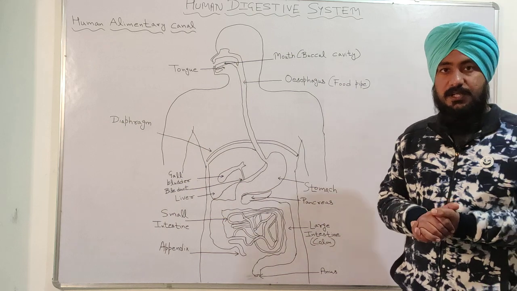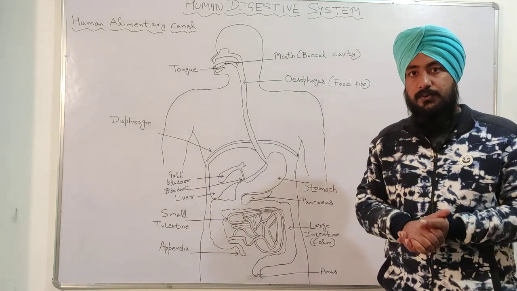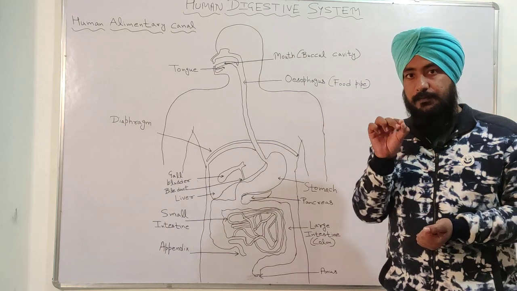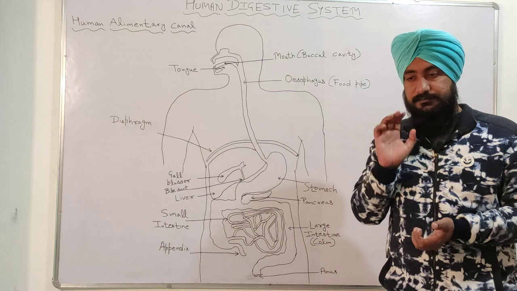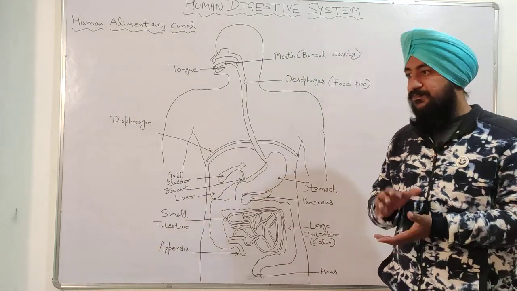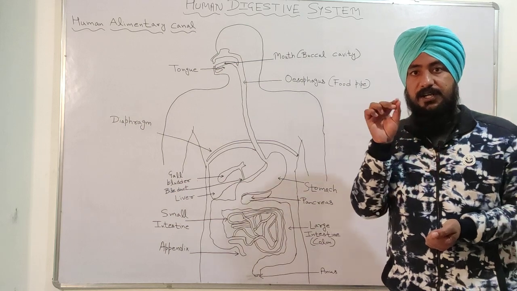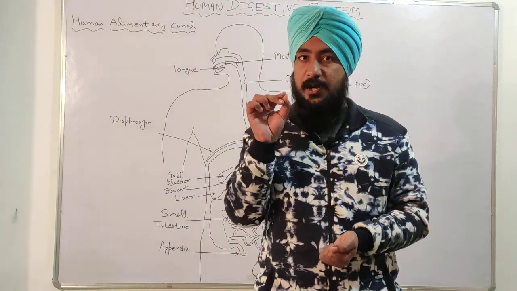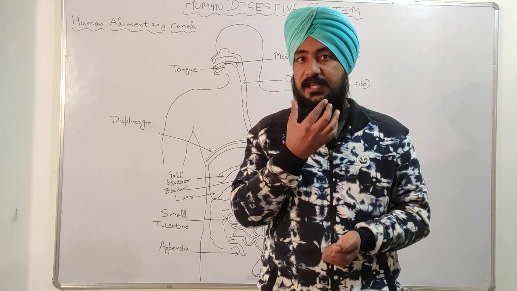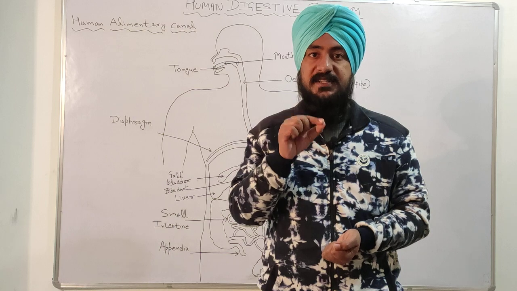So students, before I go further, I want to discuss the three main steps which we have studied till now. In the mouth, the carbohydrate is converted into glucose by the salivary amylase which is present in the saliva, and that saliva is excreted by the salivary gland.